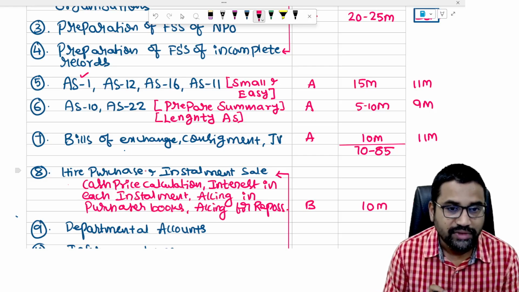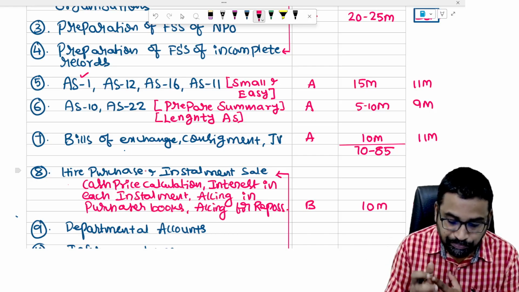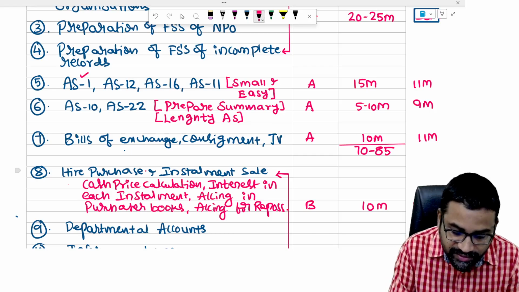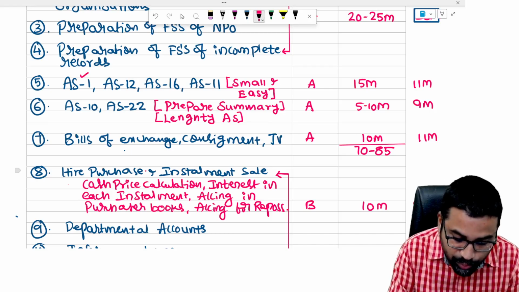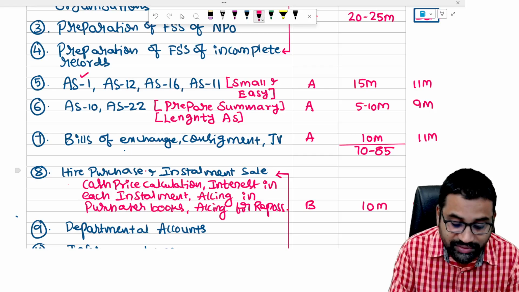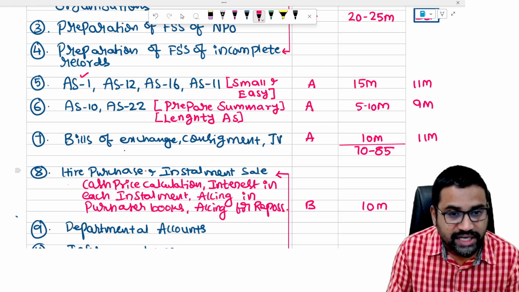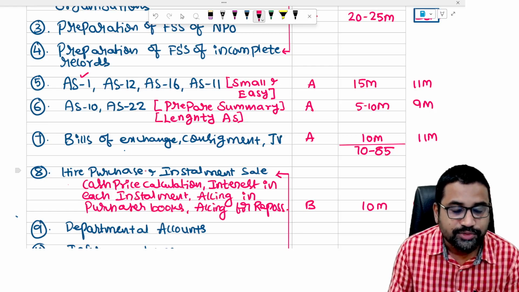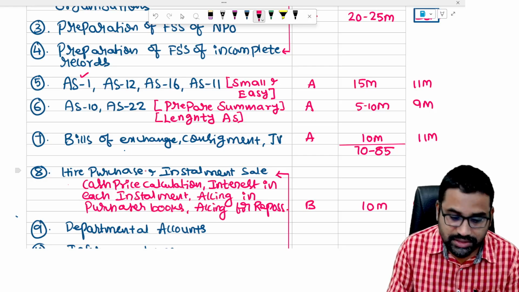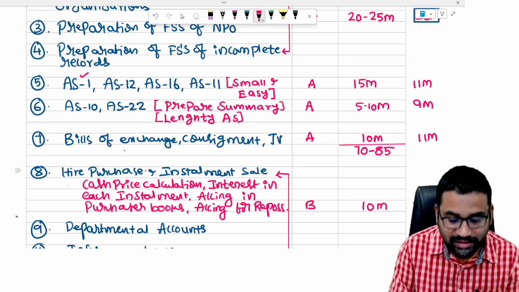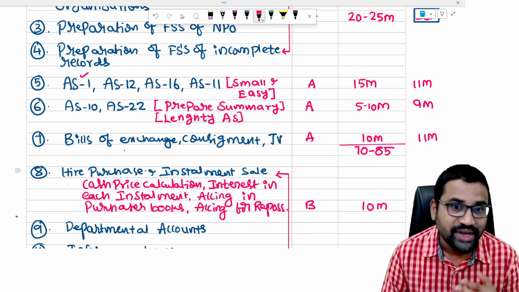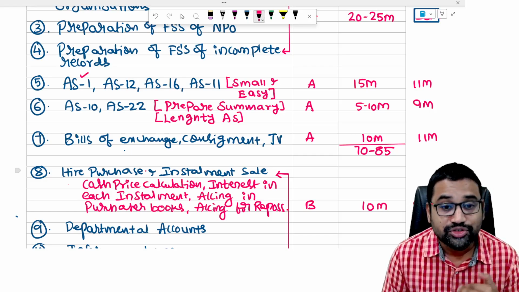Next, AS12, AS16. Anyway, see, I'm going to give you the marathon. So in that marathon, you can cover it. So AS12, AS16, AS11. So these are the standards. See, why am I saying these standards are the first priority now? I put AS10 and 22 separately because they will take a lot of time. AS10 is a big standard, and they will ask one question of 7 marks. AS12 is also a small standard, but they will ask 7 marks. So the time you are going to spend for AS10, in the same time you can cover AS1, 12, 16. So that's why I'm saying that first priority should be small standards.